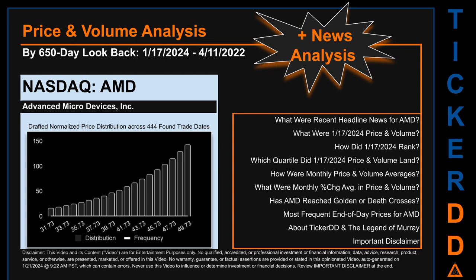The chart shown on this page is our initial attempt at studying the price for AMD after dynamically normalizing price distribution across those discovered trade dates. The bar chart is the generated distribution and the overlaid line graph, if it is generated, is the frequency of the prices on the x-axis. We will enhance this look-through as our AI model progresses in the next iteration.